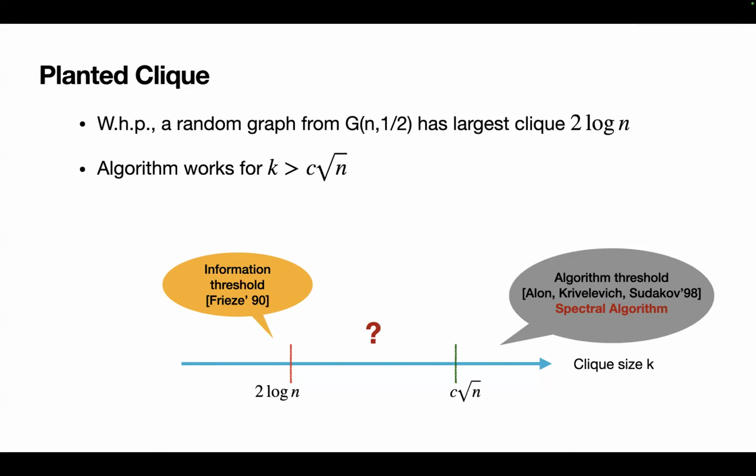However, this leaves an in-between regime between 2 log n and root n, and it's natural to wonder what happens in this middle regime. Here's an example of the information versus computation gap.